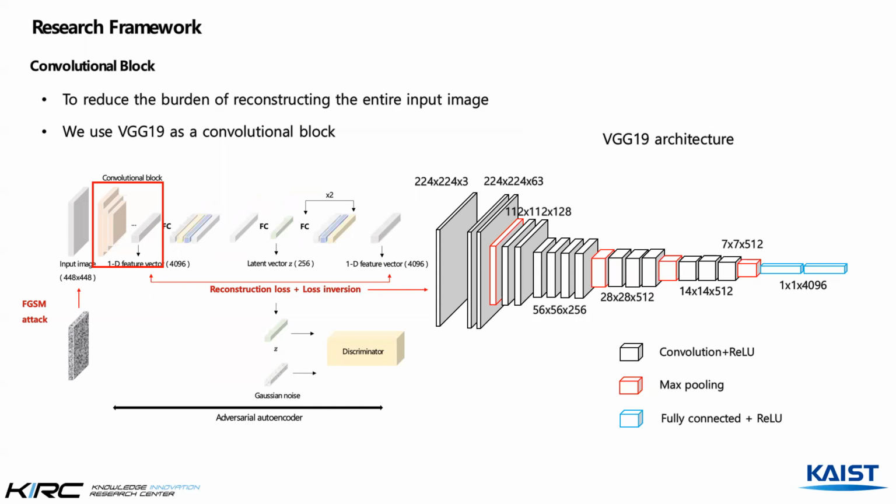To fully exploit the feature vector for anomaly detection with the reconstruction method, the feature vector should involve discriminative representation that is comparable to the original image. Hence, we adopt the convolutional block from a CNN model to extract useful feature information. As a CNN architecture, we use the pre-trained VGG19 model.